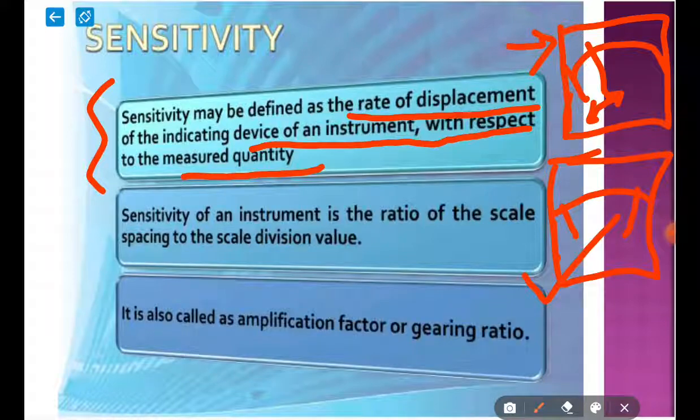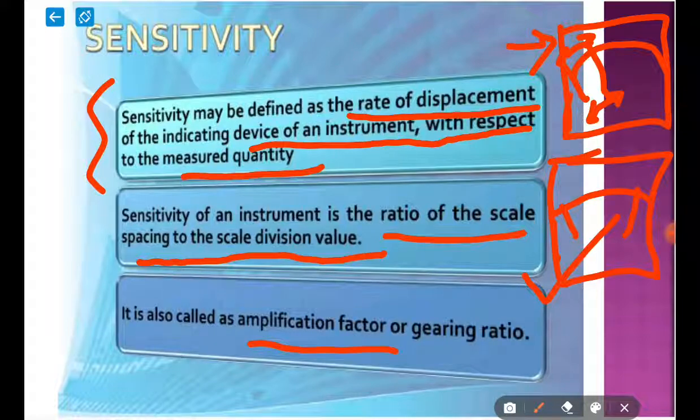Sensitivity of an instrument is the ratio of scale spacing to the scale division value. That means this is the scale spacing, the actual physical spacing, and the value it is representing. That ratio is the sensitivity. It is also called the amplification factor or gearing ratio.